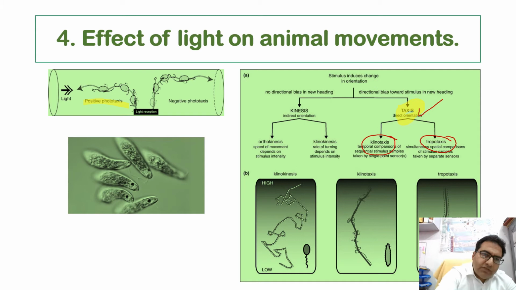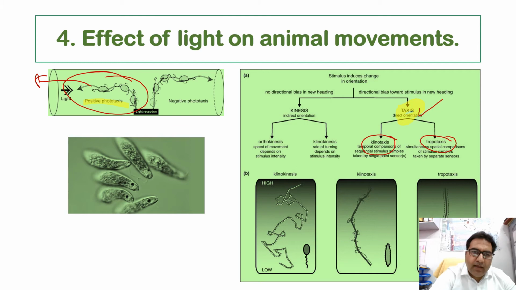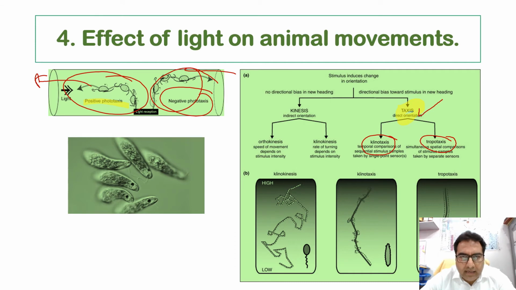So those animals which move towards the source of the light, we call them positively phototactic, whereas those which move away from the source of the light, we call them negatively phototactic animals. Such as planarians, earthworms, slugs, copepods, siphonophores. They move away from the source of the light, and that is why they are called negatively phototactic animals. Now there is another term which we call tropism.